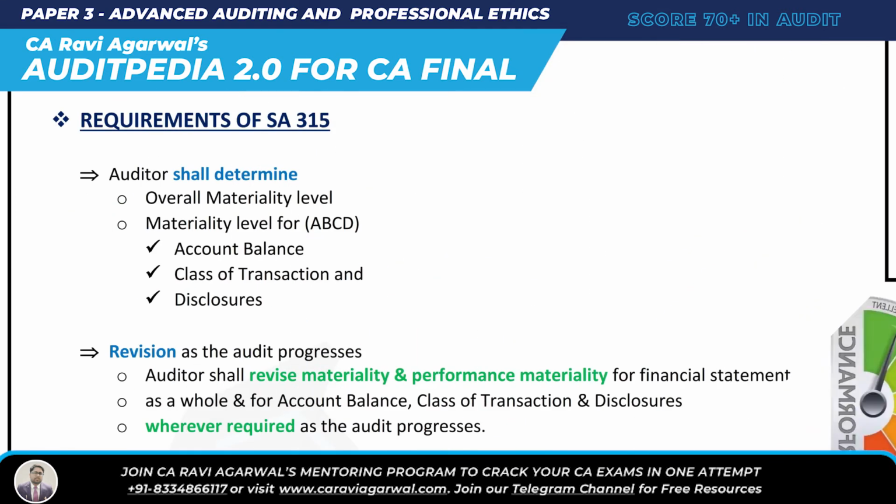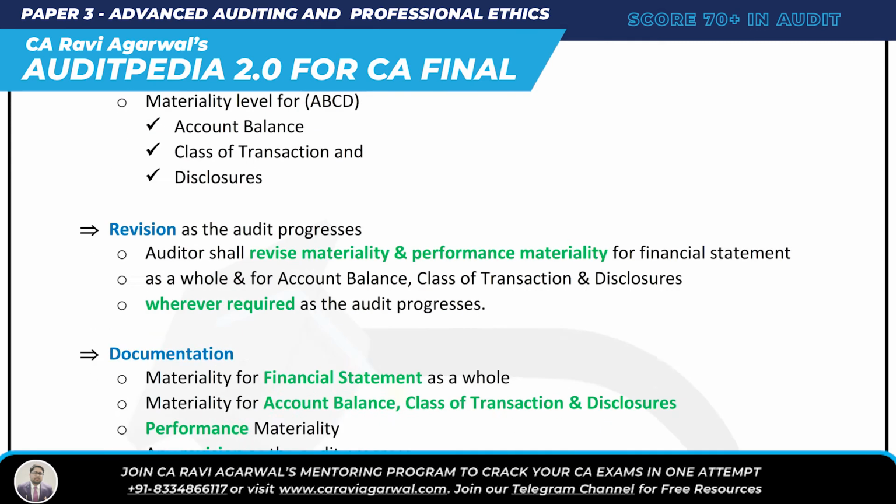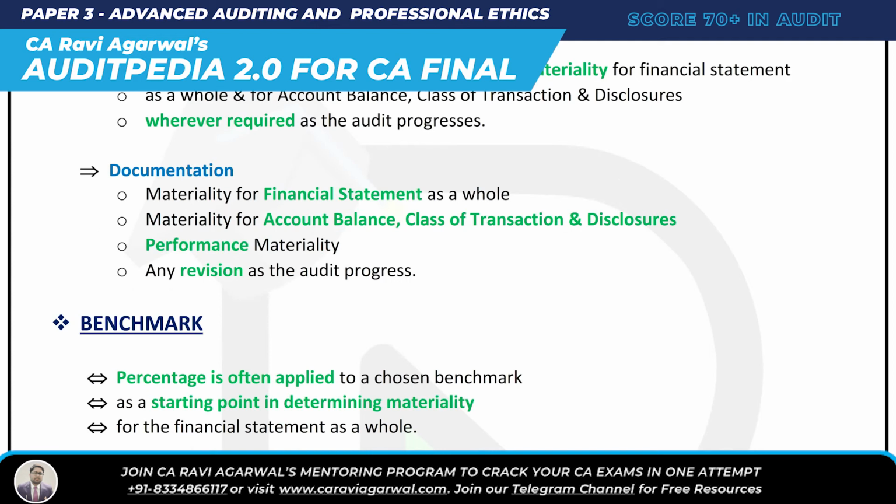Okay, and the requirement of SA 320 is very simple. The auditor shall determine the overall materiality level, and revise it as the audit progresses. The auditor shall revise materiality and performance materiality for the financial statements as a whole, and for account balance, class of transaction, disclosure whenever required. We can revise the materiality level and performance materiality as the audit progresses. And what all documentation are you going to do? Materiality for the financial statements as a whole, materiality for account balance, class of transaction, disclosure, performance materiality, and any revision